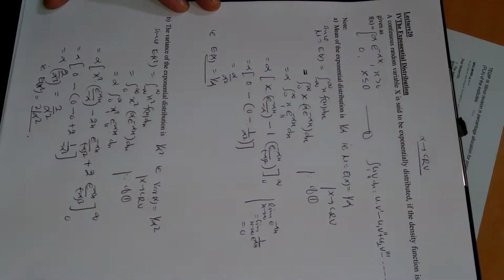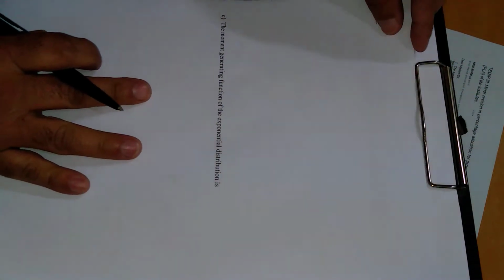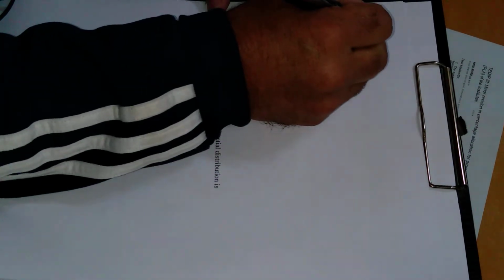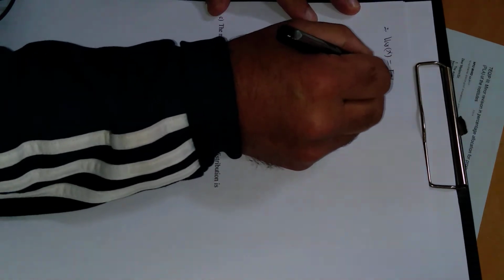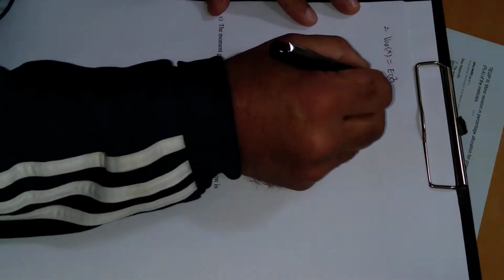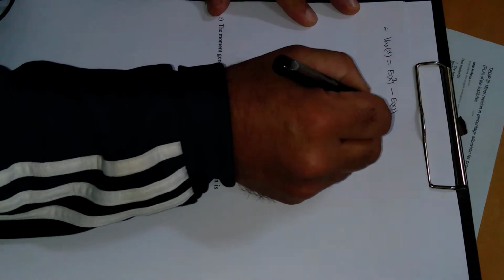Now we will find the variance. Therefore, variance of x will be E of x square minus E of x whole square.